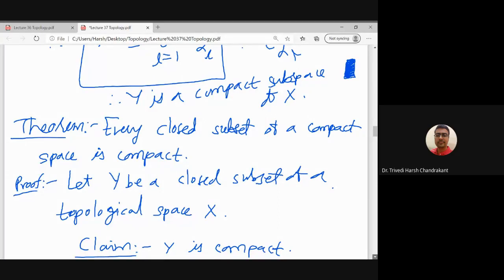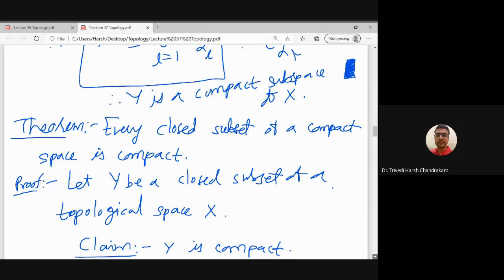So this theorem holds trivially by the property that every compact subset of the real line is closed and bounded. That gives the proof in the real analysis case, but we want to prove it for a general topological space, and therefore we will require the previous lemma, where the star property holds, so that we can use it here.